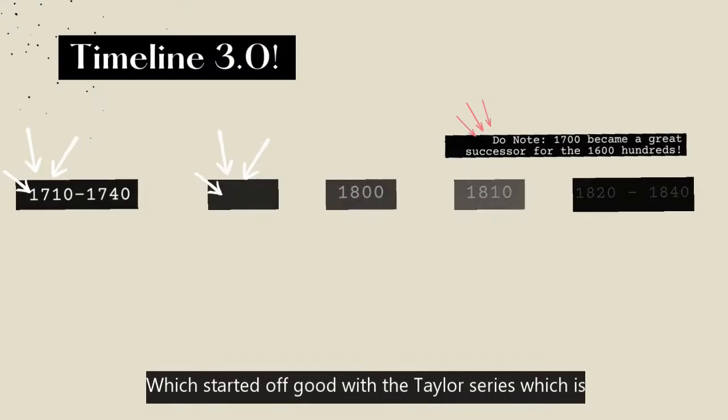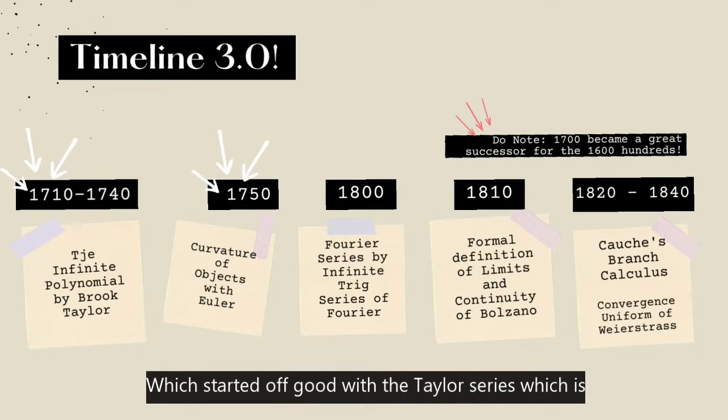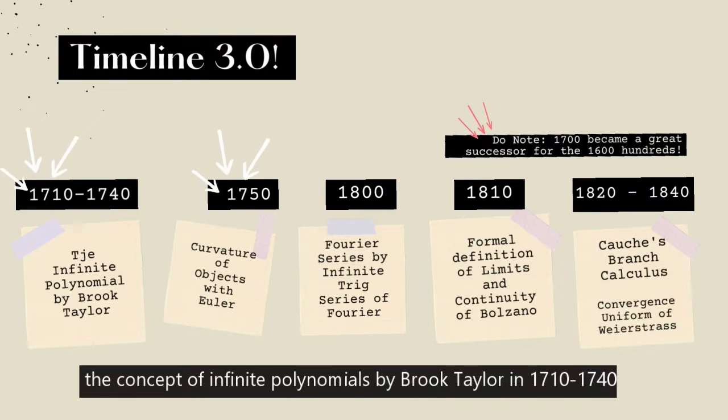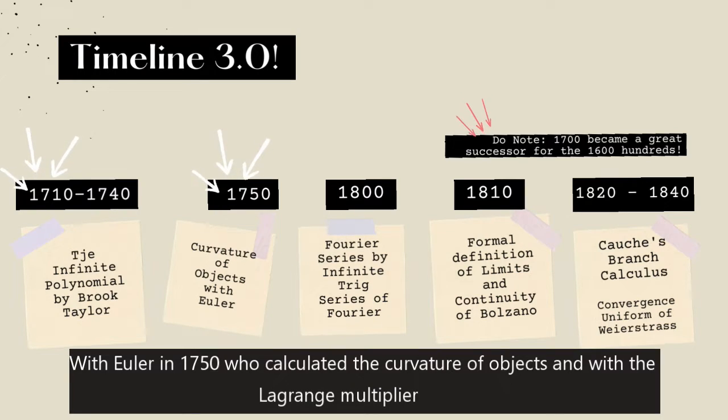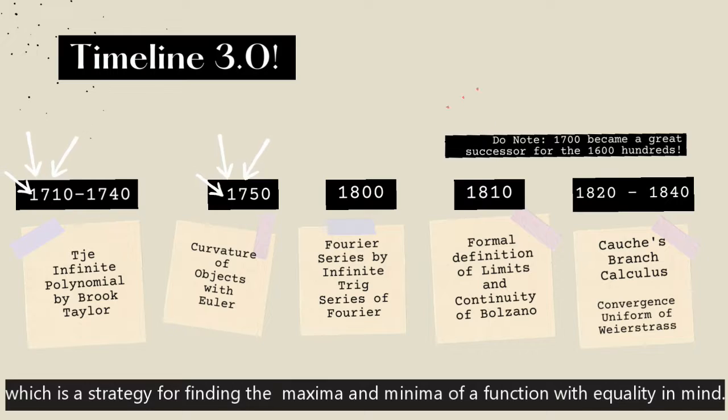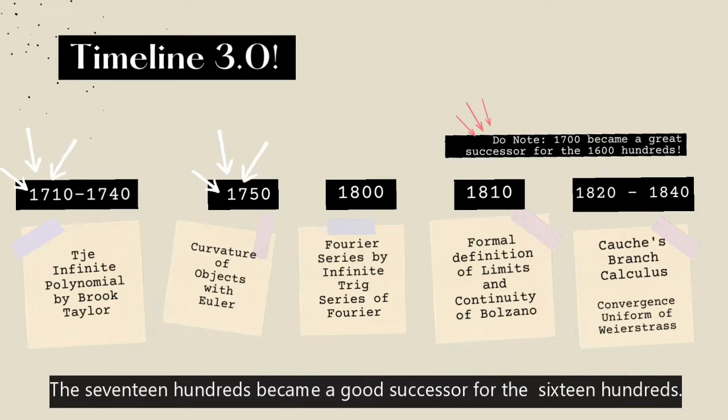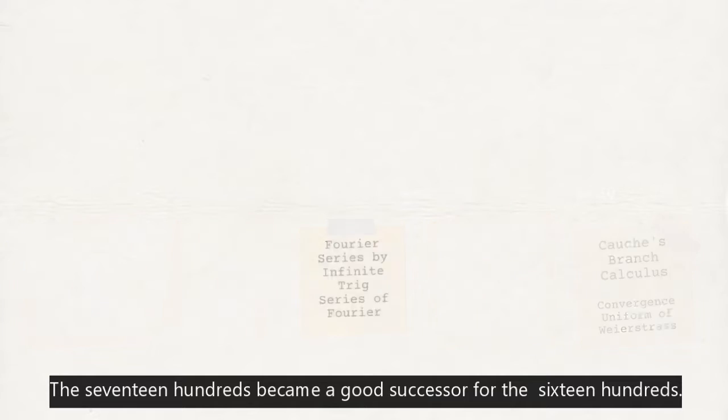This set the stage for calculus in the 1700s, which started off good with the Taylor series, which is the concept of infinite polynomials by Brook Taylor in 1710 to 1740. With Euler in 1750, who calculated the curvature of objects, and with the Lagrange multiplier, which is a strategy for finding the maxima and minima of a function with equality in mind. The 1700s became a good successor for the 1600s.